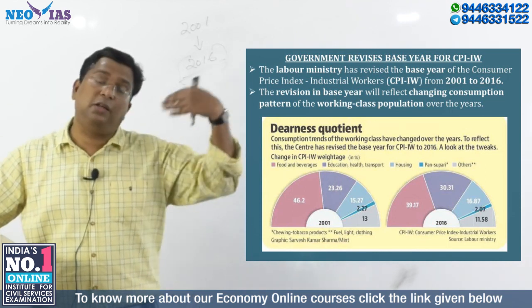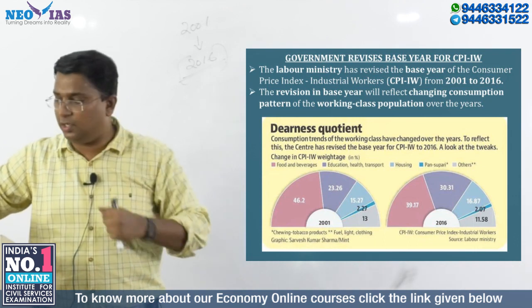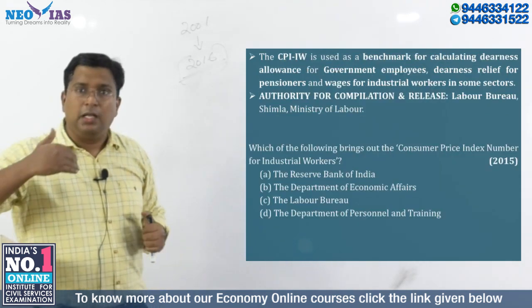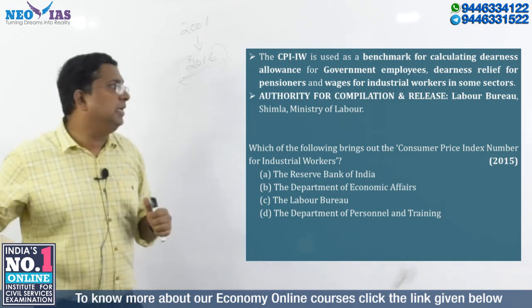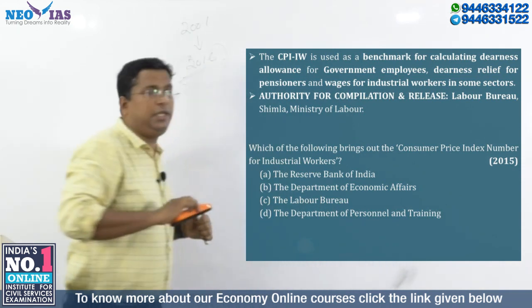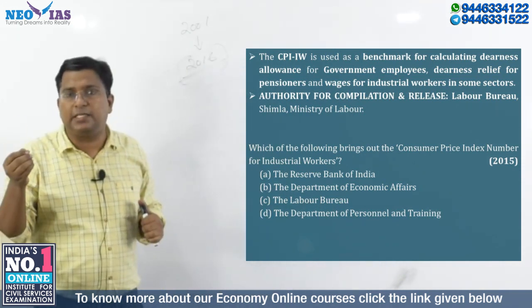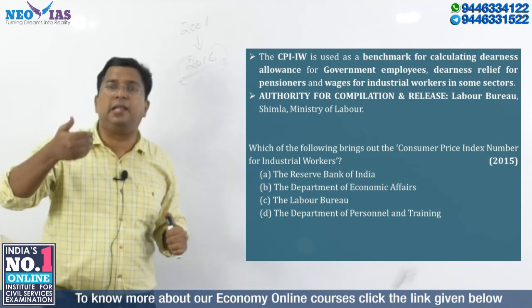Now another question they can ask is, what is the importance? Why does this index have so much importance? Most importantly, this index is the benchmark. You know that government employees are provided dearness allowance along with their salary.